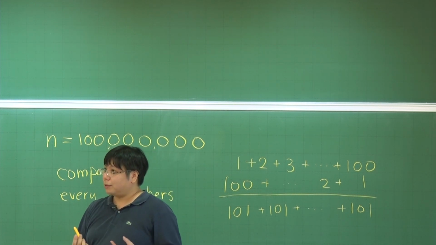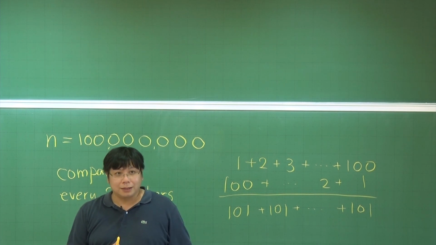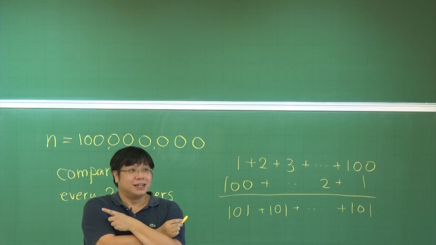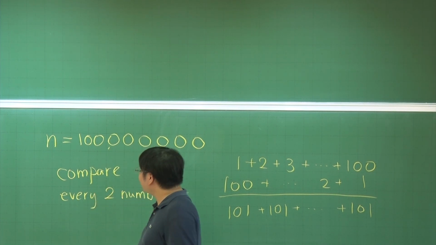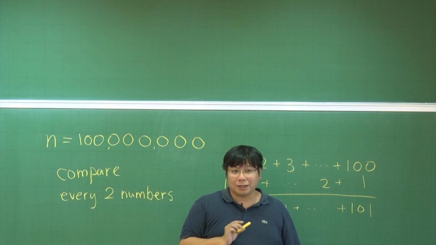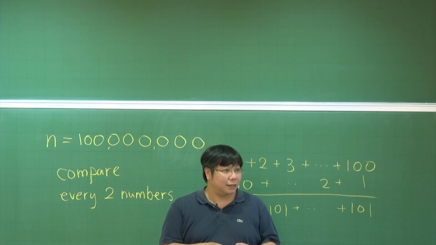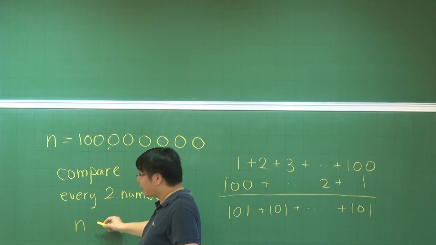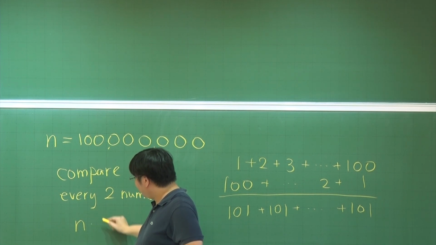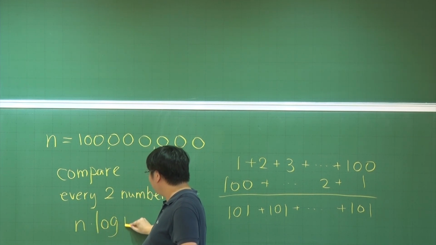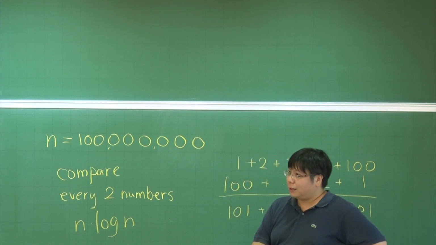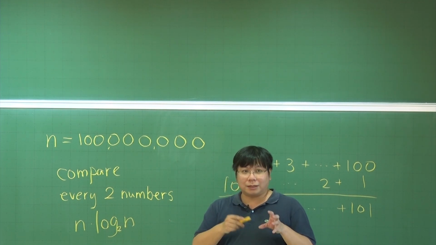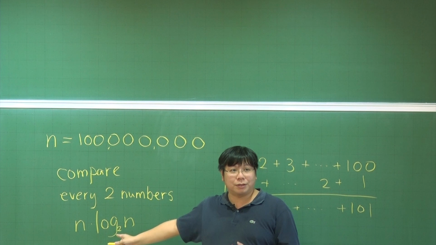So we want to ask, is there a better method? I believe you are going to study data structures soon. In your advanced programming course, or the data structure course, you will learn some faster sorting techniques. If you are lucky, then you can get an algorithm that runs in something like n times log of n time. Log of n, usually we use base 2 here. So what is log of n? It is the closest power of 2 that exceeds n.